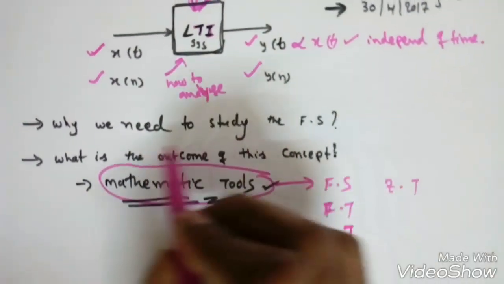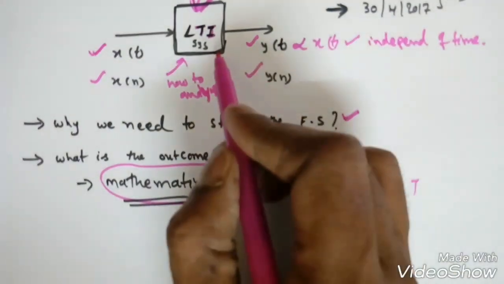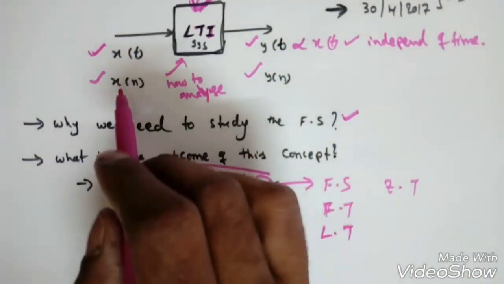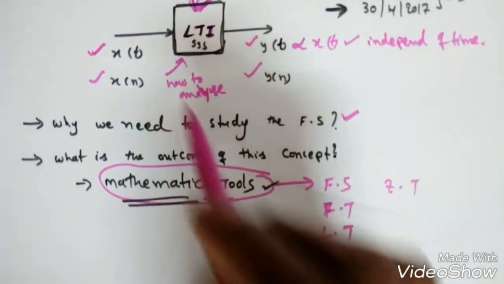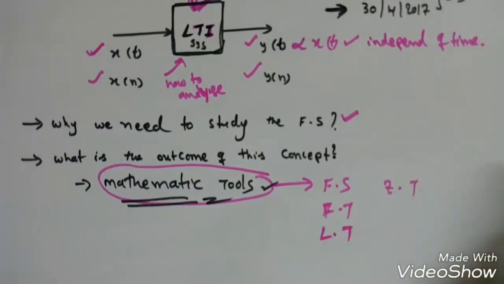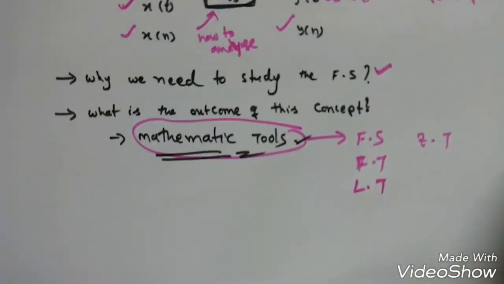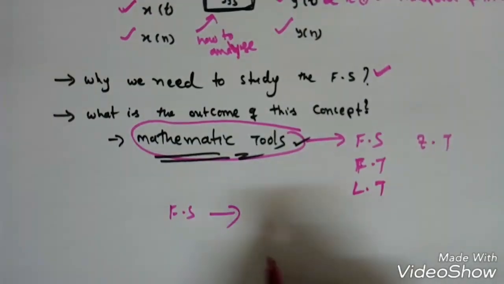So that is why we need to study the Fourier series. We need to analyze the system response, right? When we give some input signal, how do we get the output depending on the system response? Similarly, that is the outcome of this concept, that is, the Fourier series. Now I am telling you, the Fourier series is not a transformation, right?